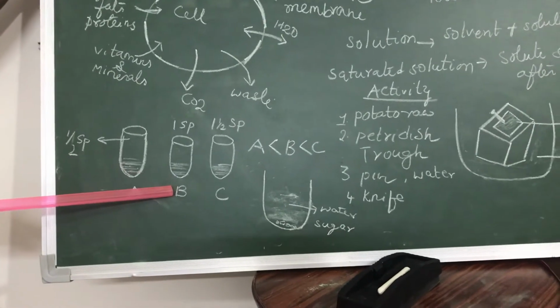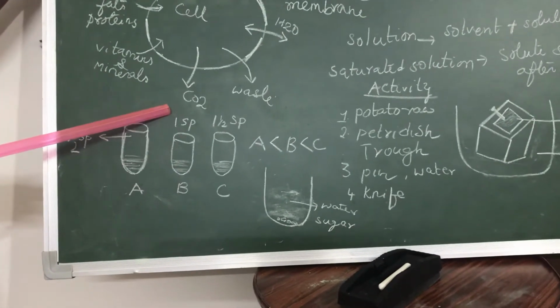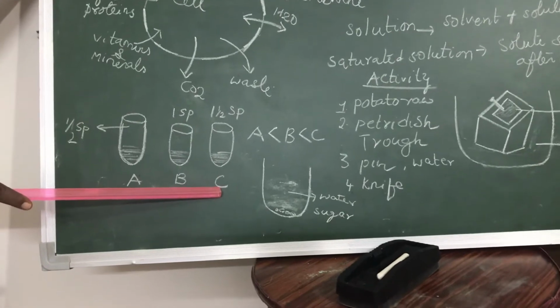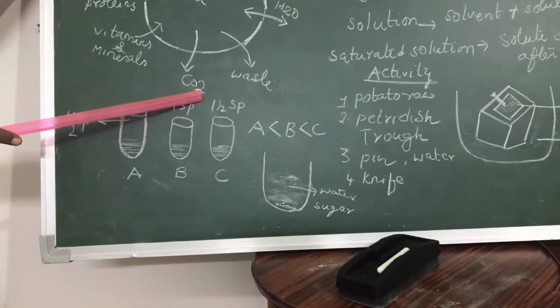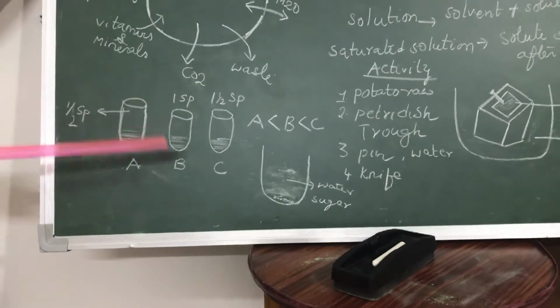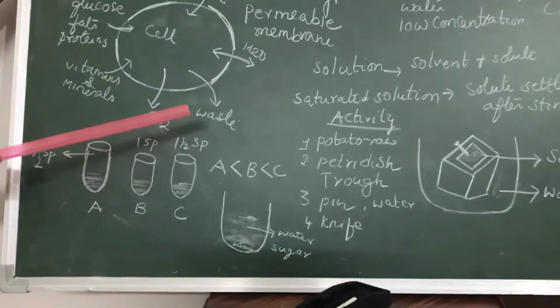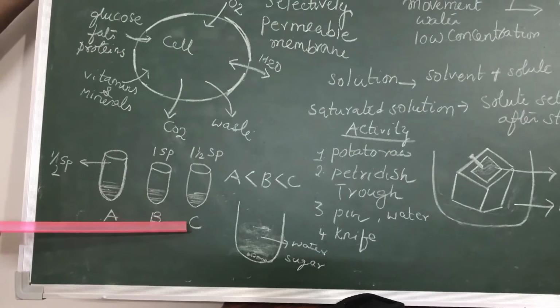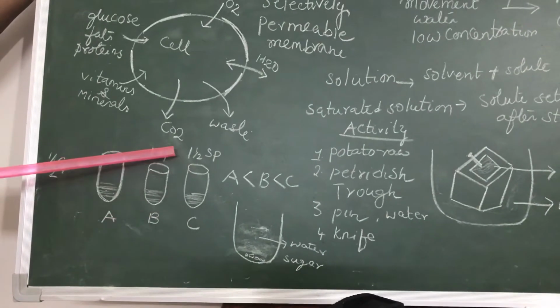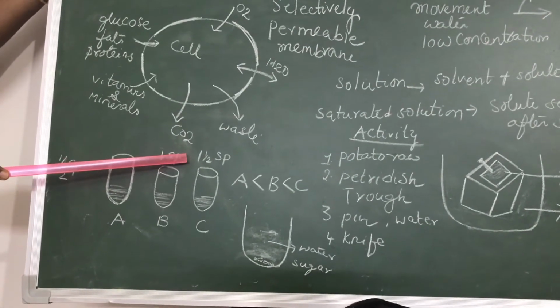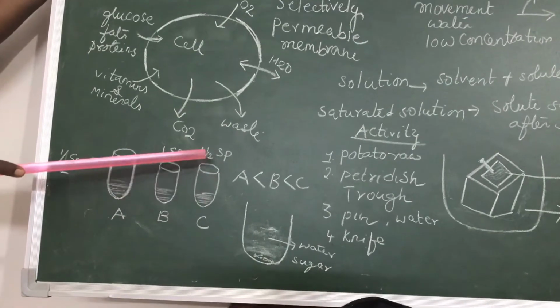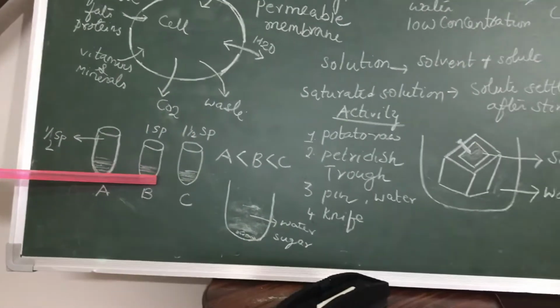In the second test tube, you add 1 spoon of sugar. In test tube C, you add 1½ spoons of sugar. Now you stir it. In which test tube is there more concentration? Test tube C. Why? Because we have added 1½ spoons of sugar in test tube C. The more the solute, the more the concentration.